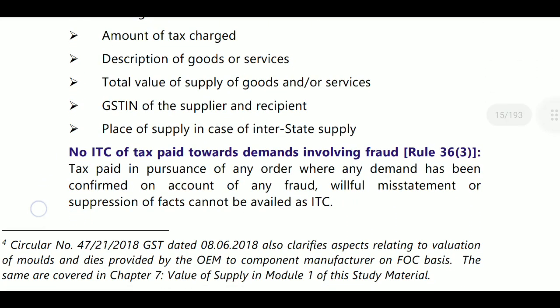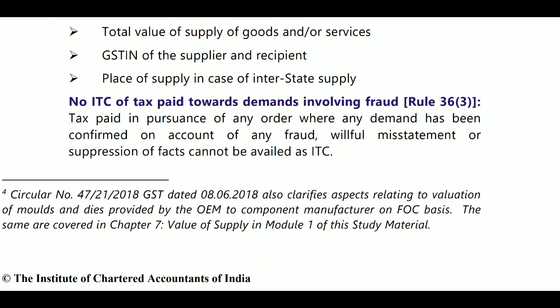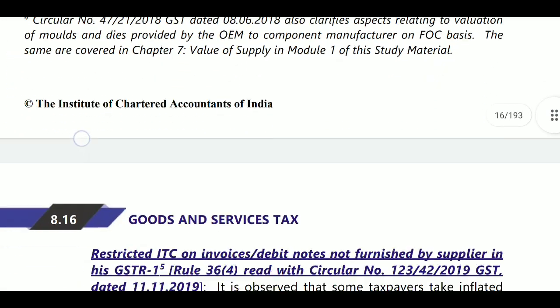Next, no ITC of tax paid towards demands involving fraud. When you have paid any tax relating to show cause notices, that is section 74 or 129 or some other sections, where GST officers raised some demands and you have paid the amount, you cannot take the input tax credit. Tax paid in pursuance of any order where a demand has been confirmed on account of fraud, willful misstatement or suppression of fact cannot be availed as ITC.